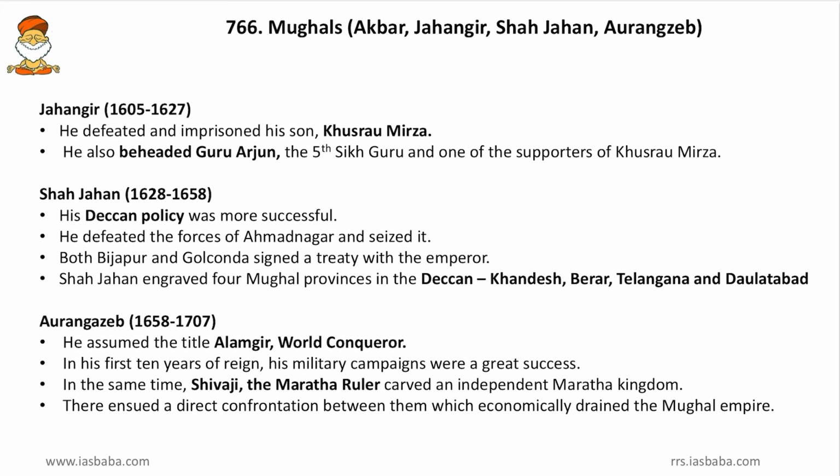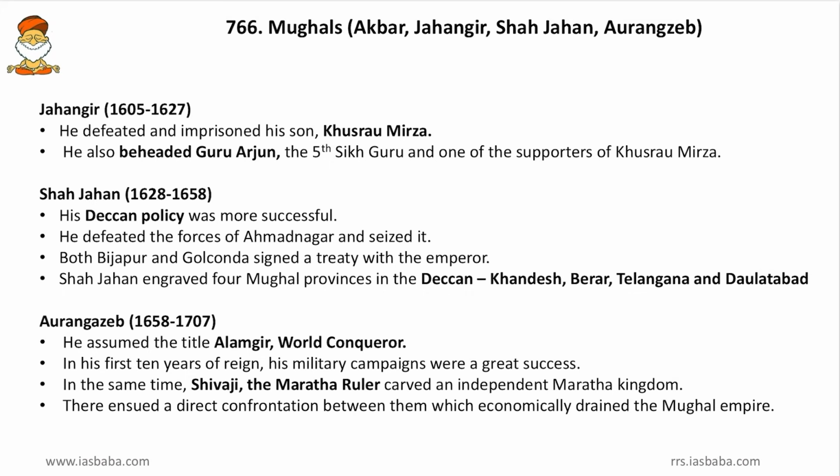He defeated and imprisoned his son Khusro Mirza. Yes friends, he defeated his own son, and then he was an expansionist and he extended his territory in all directions. Then he also beheaded Guru Arjan, the 5th Sikh Guru and one of the supporters of Khusro Mirza. Yes friends, Sikhs, Rajputs, then Deccan Sultans, all of them were defeated by Jahangir, Shah Jahan and others. Then come to the next, Shah Jahan.